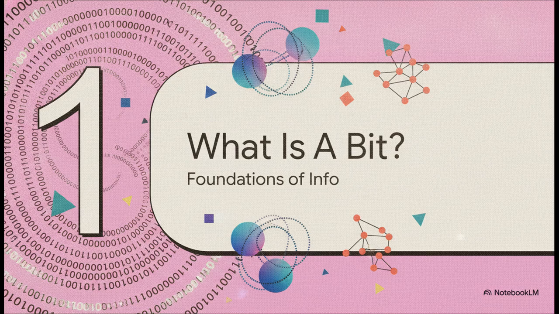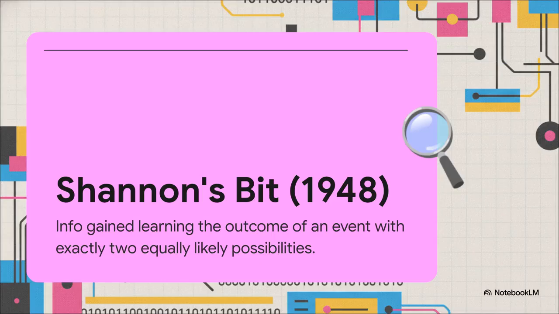Section 1. What is a bit? Foundations of info. Now, you might be thinking, a bit? Really? Isn't that entirely too elementary? But trust me, it's not. It is the absolute core of every advanced AI and quantum concept you'll ever encounter. The formal definition was established by Claude Shannon back in 1948, which effectively founded information theory.